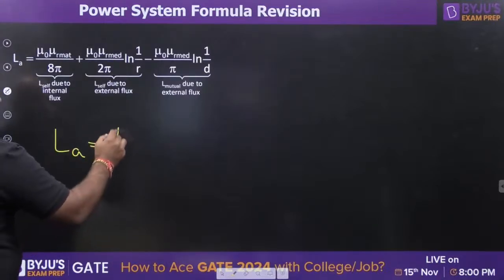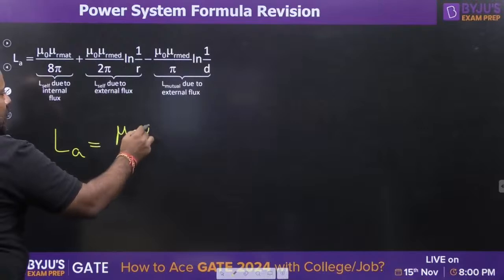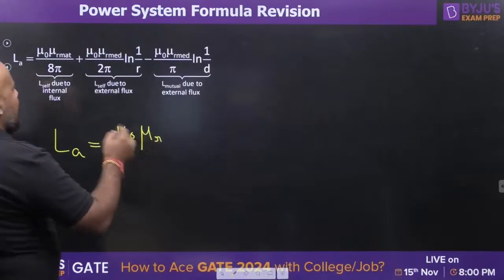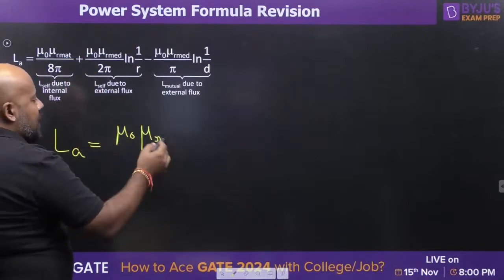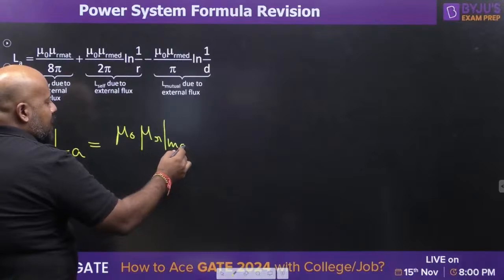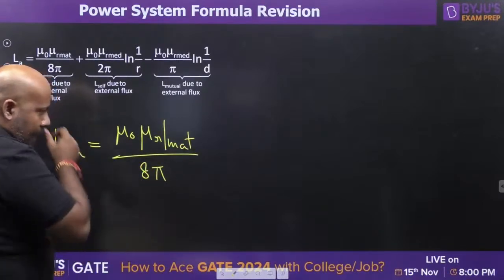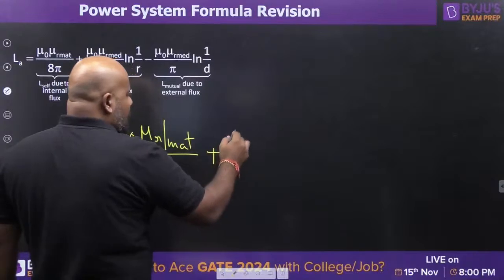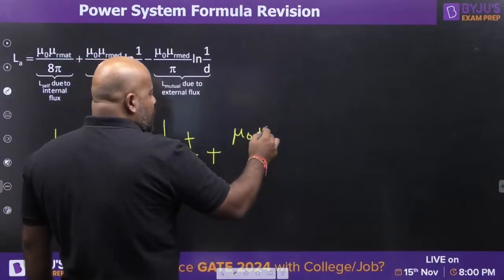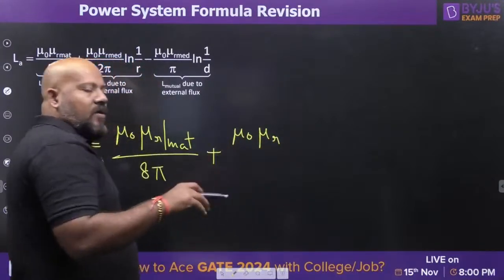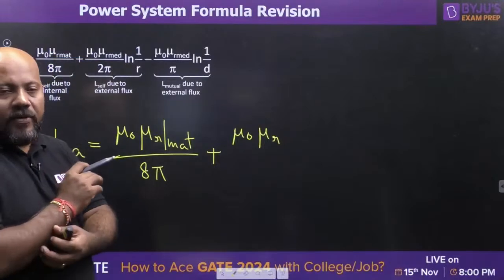It is going to be mu naught mu r, when you are writing for the internal flux, you are inside the conductor. So, this is the conductor material, divided by 8 pi, plus mu naught mu r. Now, when you are outside the conductor, you are dealing with the medium.